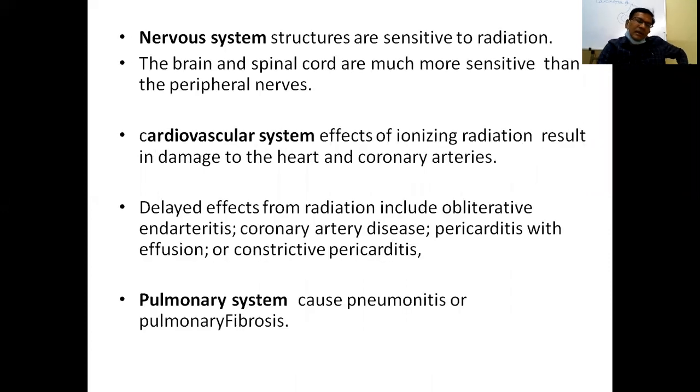What are the complications involving the nervous system? Nervous system structures are sensitive to radiation. The brain and spinal cord are much more sensitive than the peripheral nerves. In the cardiovascular system, ionizing radiation results in damage of the heart and coronary arteries. Delayed effects include obliterative endarteritis, coronary artery disease, and pericarditis with effusion or constrictive pericarditis. The pulmonary system develops pneumonitis or pulmonary fibrosis.